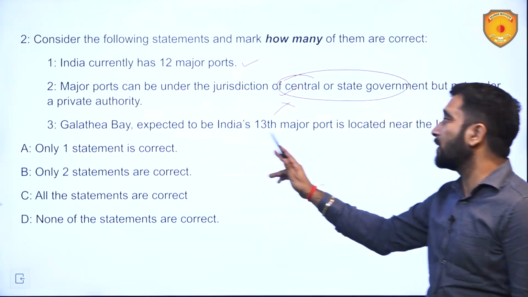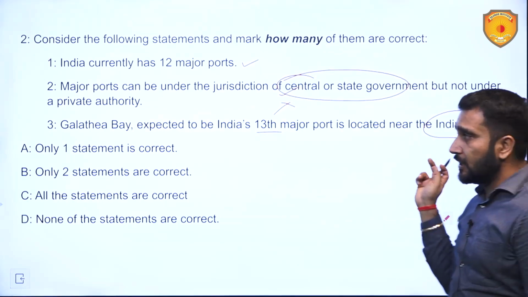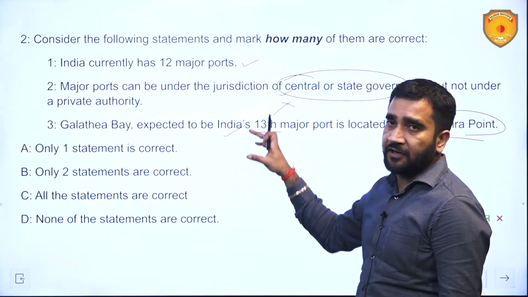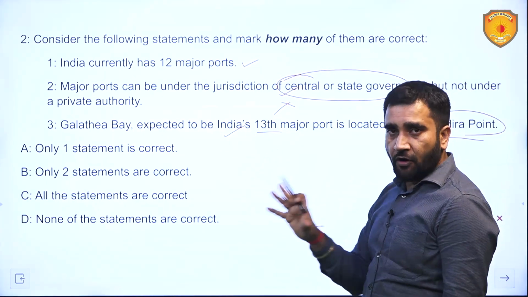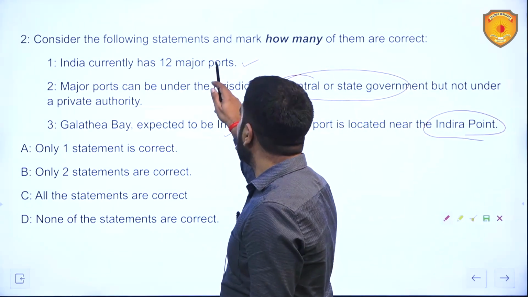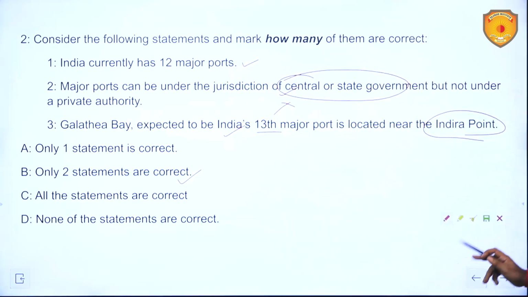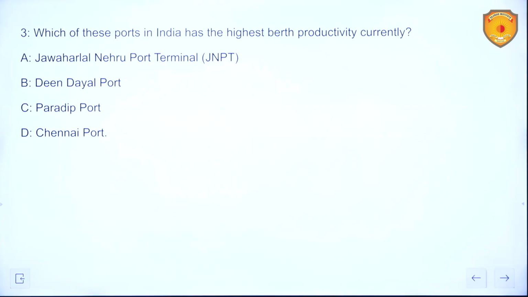Galathea Bay, expected to be India's 13th major port, is located near Indira Point. Yes, it is located near Indira Point. It is on the Great Nicobar Island. You could see it from the image of the map we posted. So these two statements are correct. This one is wrong. So B is going to be the correct answer for this.